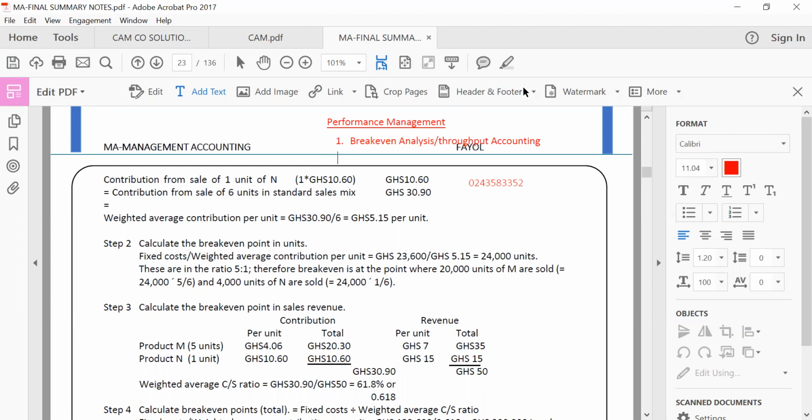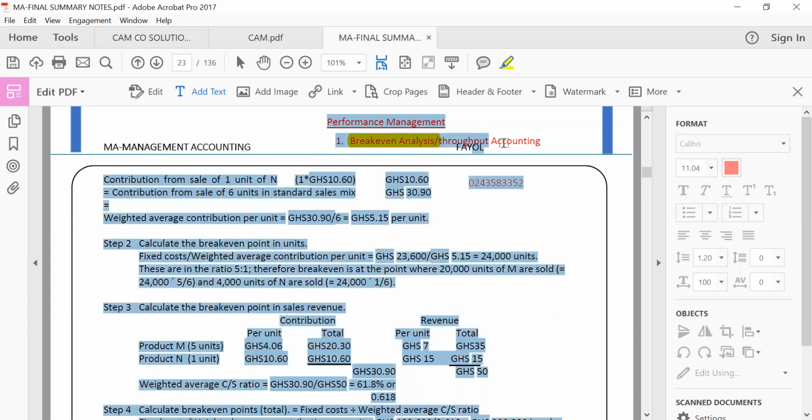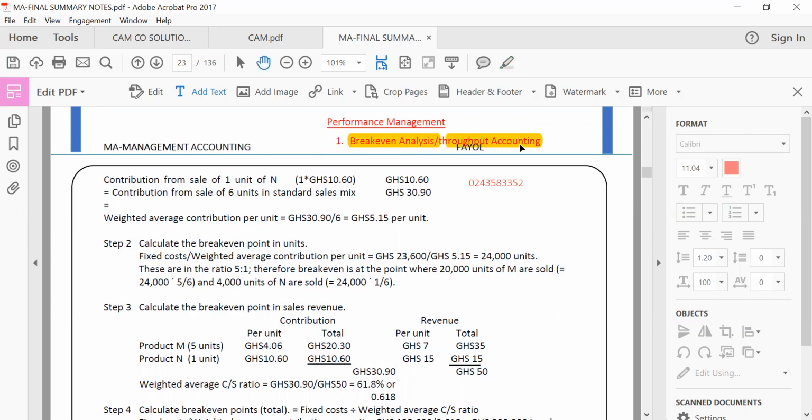So we have break-even analysis, and that is also called cost volume profit analysis. Then we have throughput accounting, but we are not looking at throughput accounting in Part C. Come June 2021, we are looking at throughput accounting in Part B. Let me highlight that in blue.